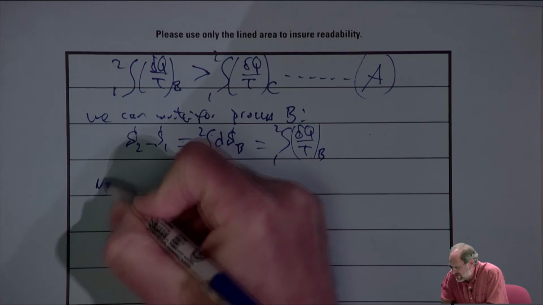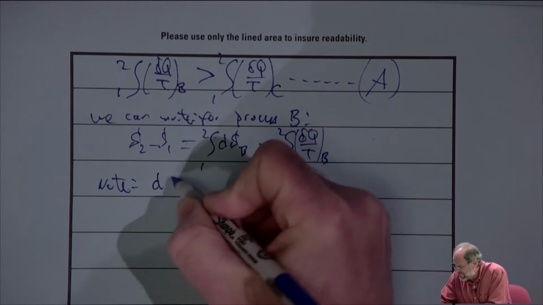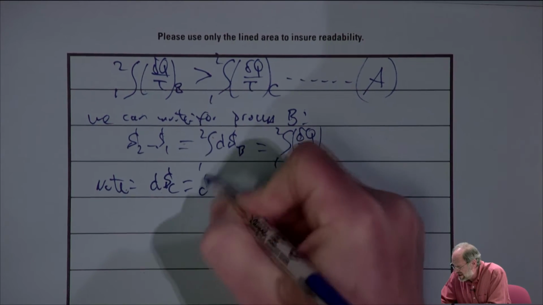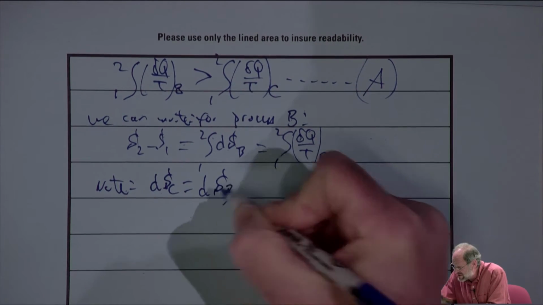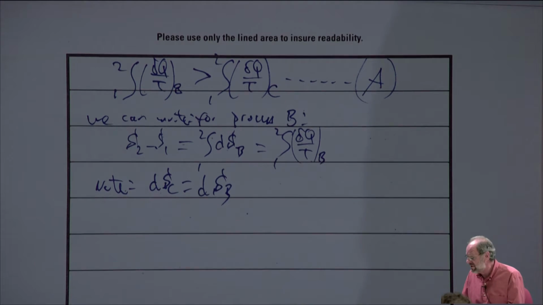So, let's also note that the entropy change on process C will have to be the same as the entropy change for process B. After all, B and C are both processes between the same 2 points, and entropy is a thermodynamic property, an exact mathematical function.